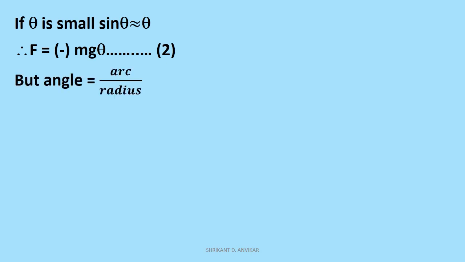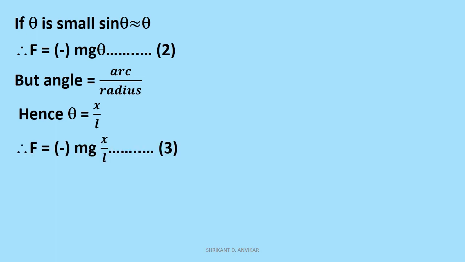But suppose we use the equation: angle is equal to length of arc upon radius of circle. Here angle means angular displacement, length of arc means linear displacement, and radius of circle is equal to the length of the pendulum. So theta is replaced by x upon L, where x is the linear displacement of the pendulum at position P. Substituting theta equals x upon L in equation 2, we get restoring force equal to minus mg into x upon L.